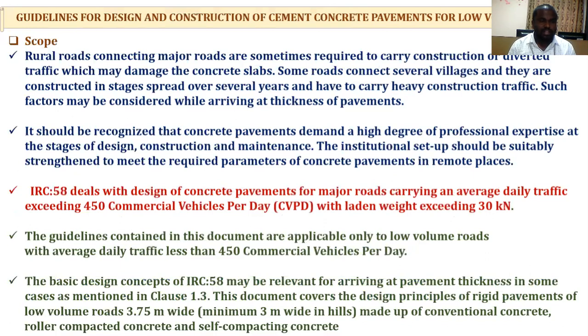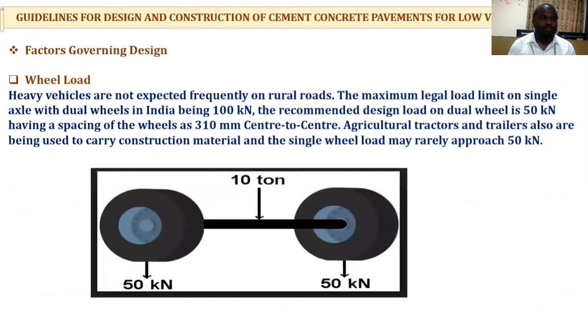The guidelines contained in this document are applicable only to low volume roads with an average daily traffic less than 450 commercial vehicles per day. The basic design concepts of IRC 58 may be relevant for arriving at pavement thickness. For the design of rigid pavements for low volume roads, the first design factor is wheel load. We should take the wheel load as 100 kilonewtons for a single wheel load.